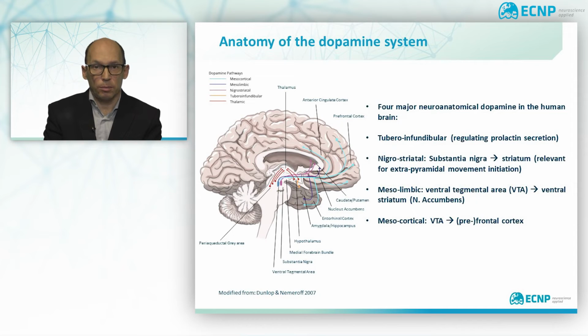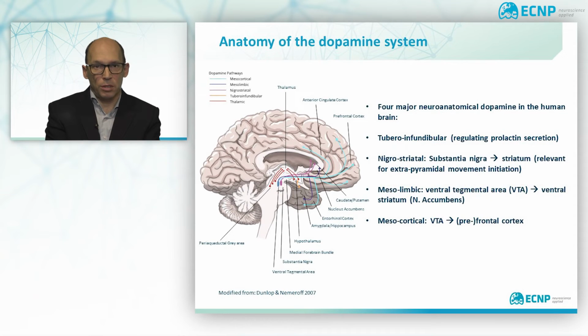to the striatum. This pathway is part of the extrapyramidal system, in turn part of a motor system network causing involuntary actions. By this pathway, dopamine has an important role in movement disorders. The mesolimbic and mesocortical pathways are the ones which are of special interest in psychiatry. Both originate from the ventral tegmental area, the VTA.